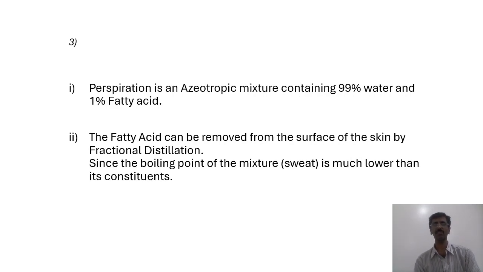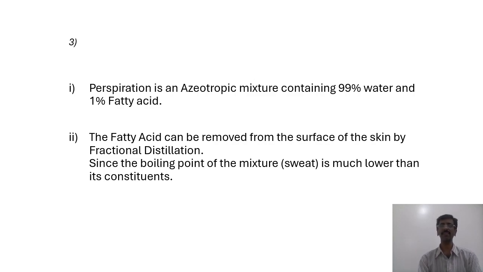The third and the last one is perspiration. जो sweat होता है वो भी एक azeotropic mixture है which contains 99% of water and 1% is fatty acid. The fatty acid is removed from the surface of the skin by fractional distillation. क्यों, उसकी वजह क्या है? क्योंकि जो boiling point है sweat का, that is mixture, is much lower than water as well as fatty acid. So there is a difference in boiling point, and therefore we can make use of fractional distillation.